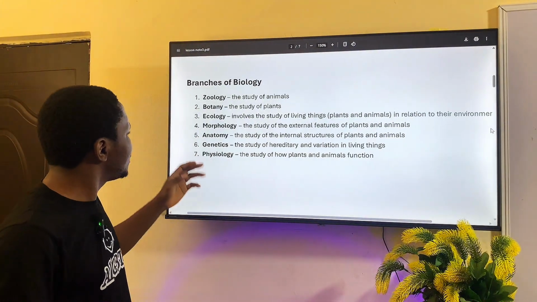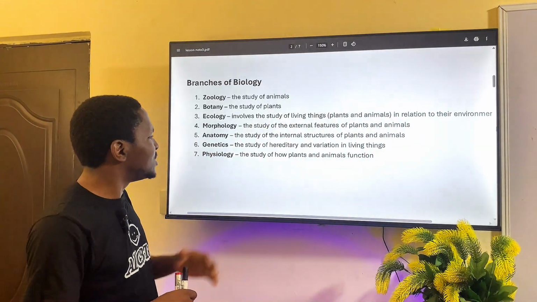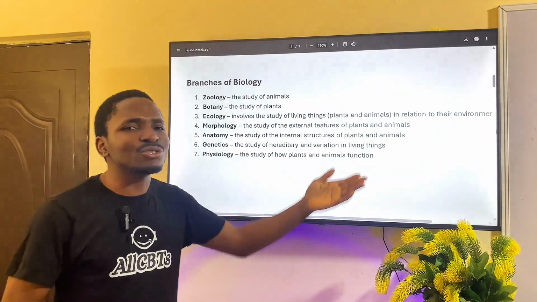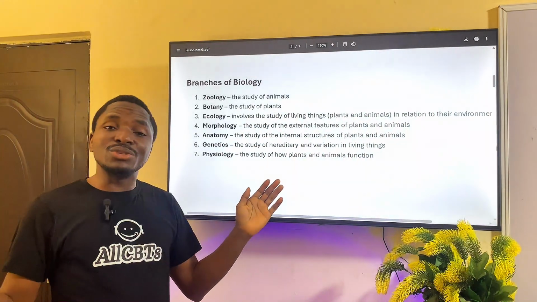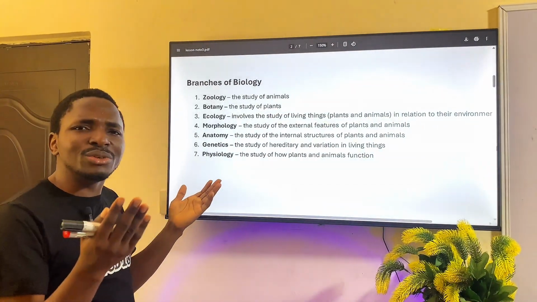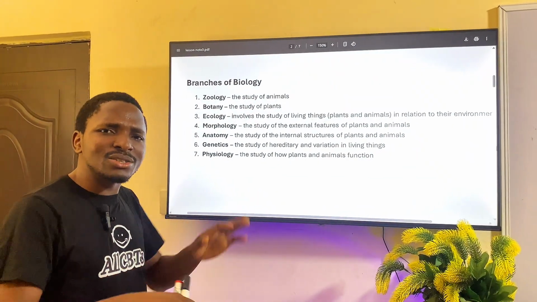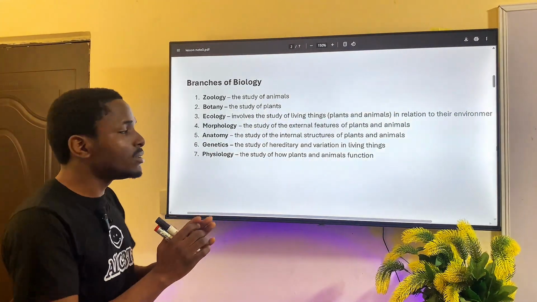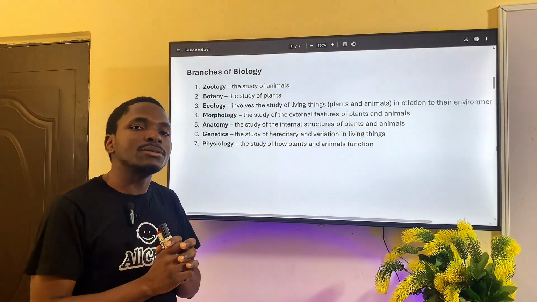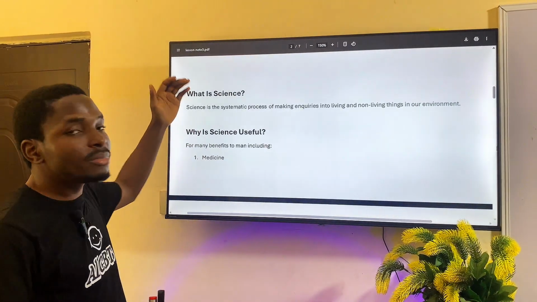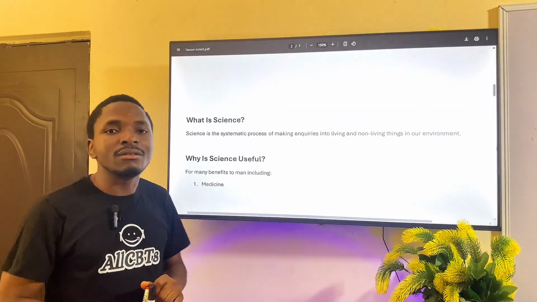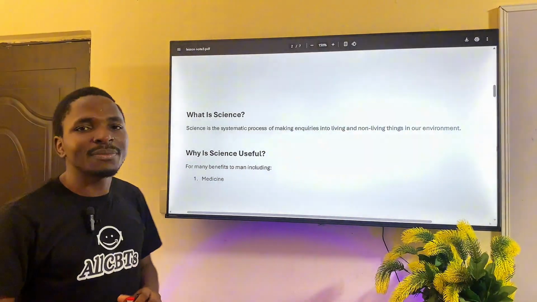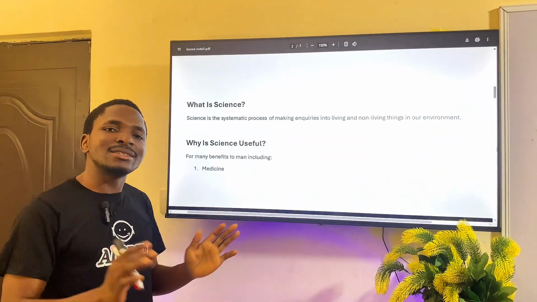And then we have physiology, the study of how plants and animals function, why we act the way we do, why do humans think the way they do, why do snakes crawl, you see. So the physiology of plants and animals. So these are the major branches of biology. Now we move on to the next section.